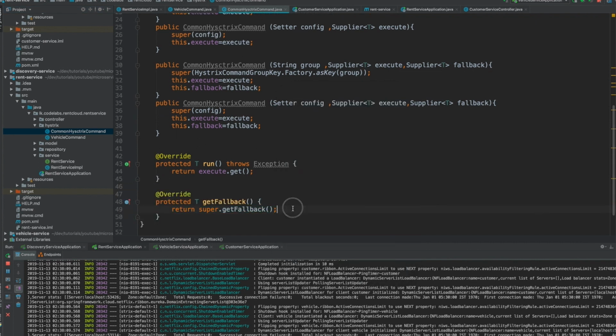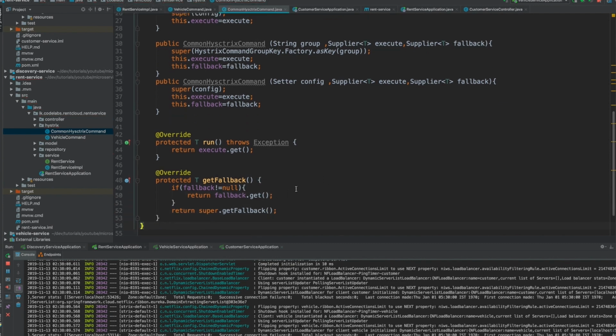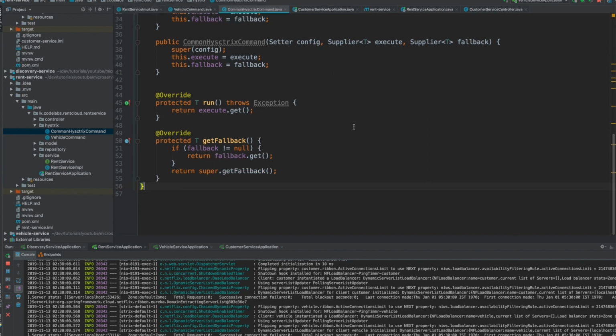Okay, so here I'm going to be a little bit careful. If fallback is not null, return fallback dot get, but otherwise get the super fallback, okay? So this is it, okay?